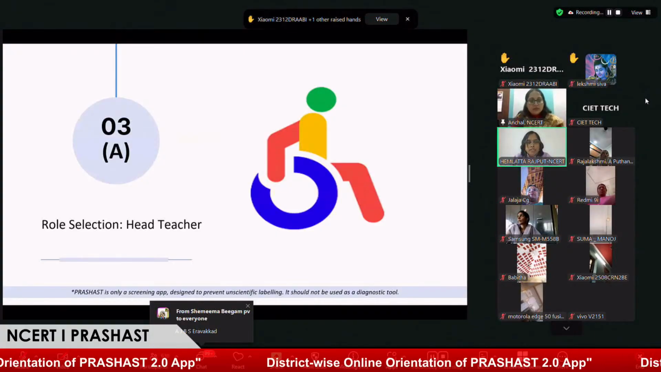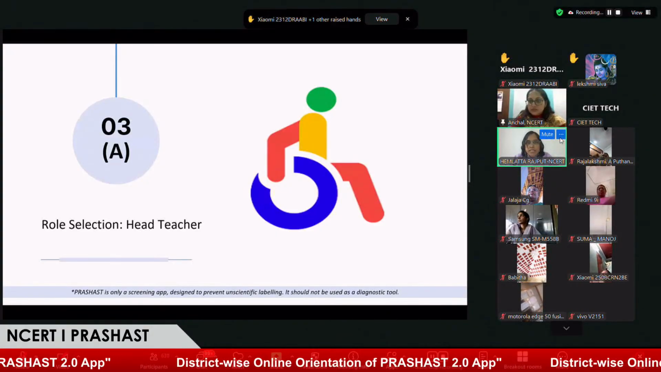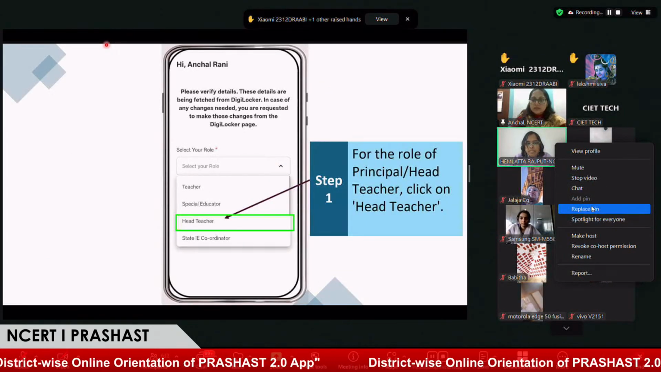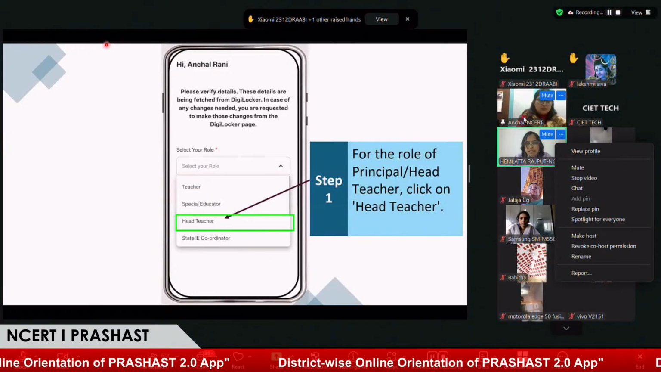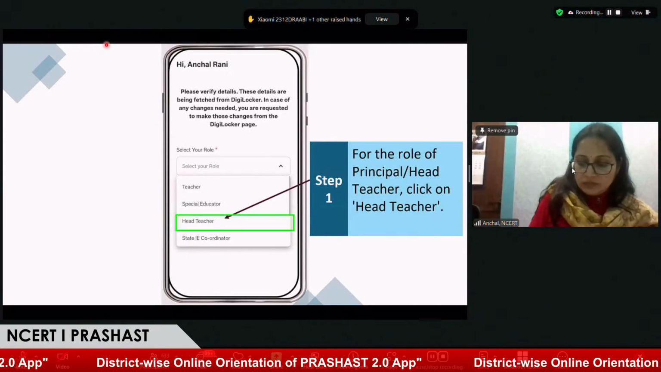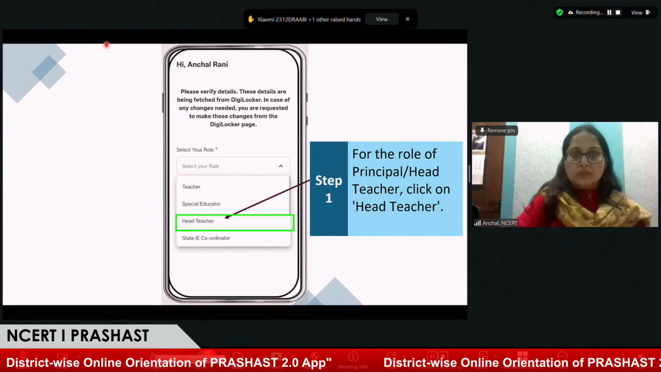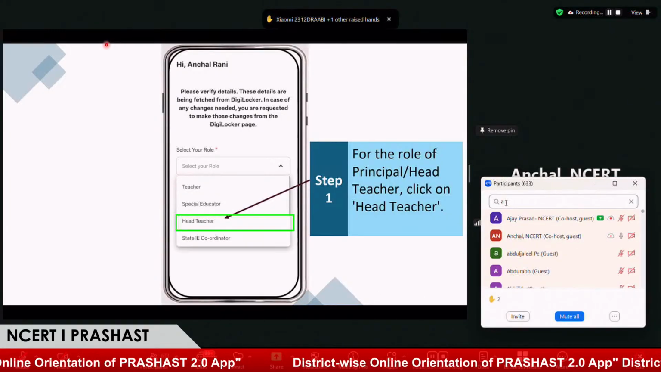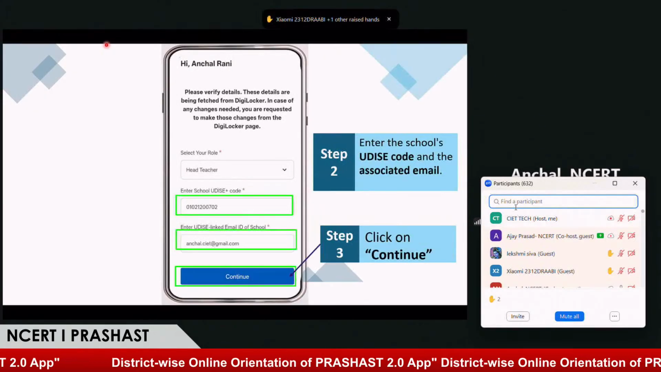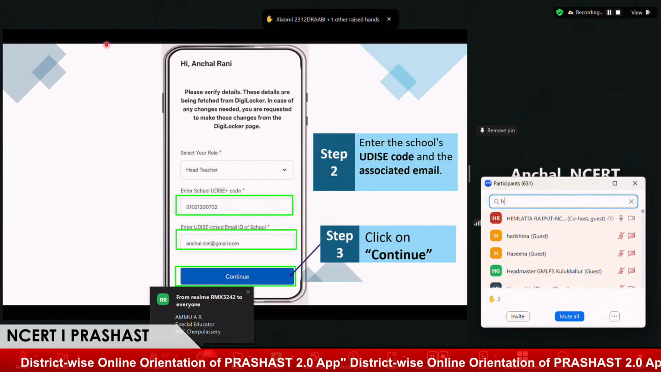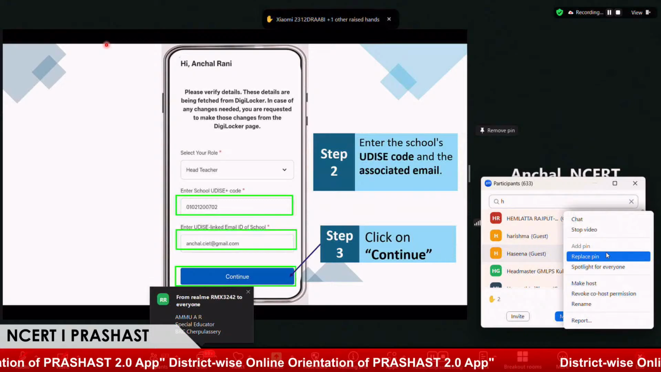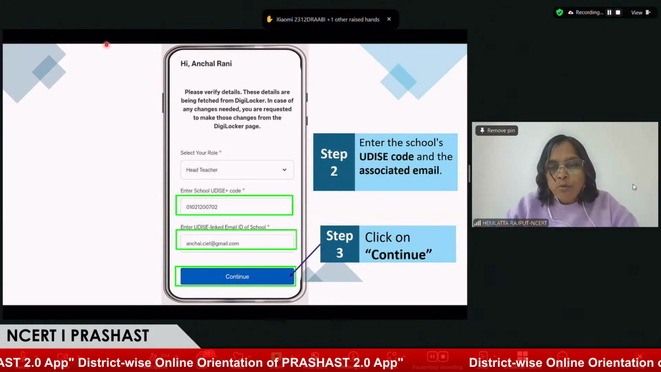Sure, ma'am. Let's see as a head teacher how we are going to select this role. Let's see one by one. Now you can see the screen, that is the role selection page. As a head teacher, we have to log into the application with the Aadhaar number, and immediately you will get this page for the role selection. You have to click on head teacher. Now you can see that head teacher is selected for your profile. Now you have to enter the school UDISE number here, as well as the UDISE-linked school email ID here, and then continue.